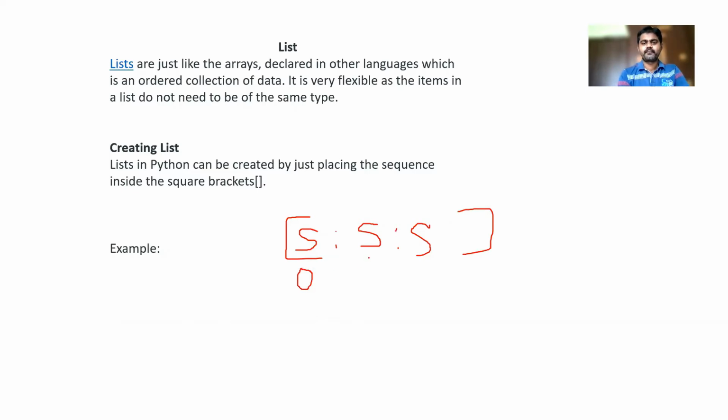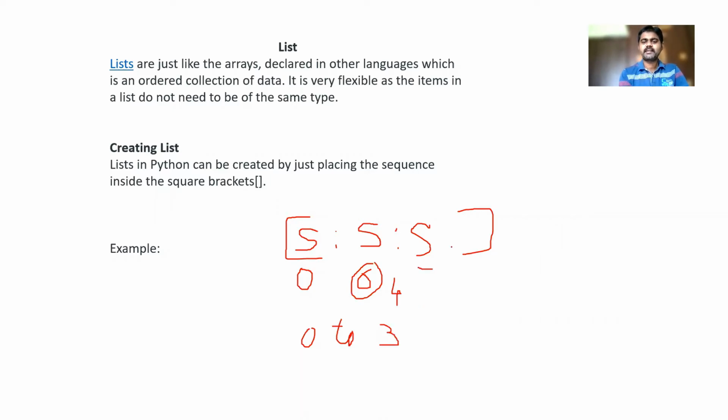For stop, if I say 6, then 6 will be excluded and up to 5 will be included, so 0 to 5. If your stop is 4, 4 will be excluded, so it takes up to 3.